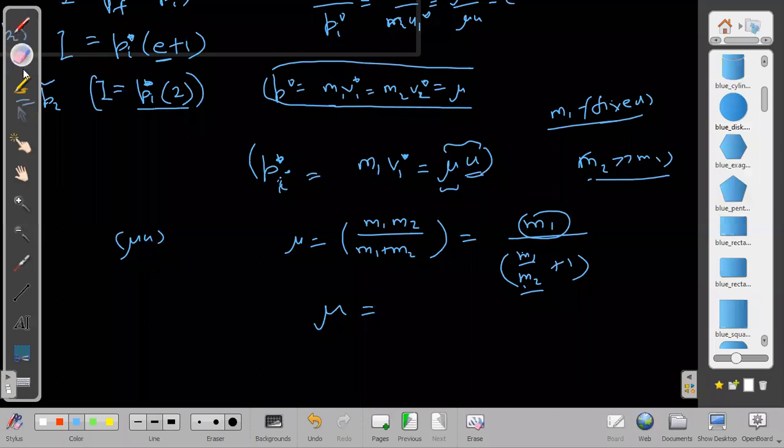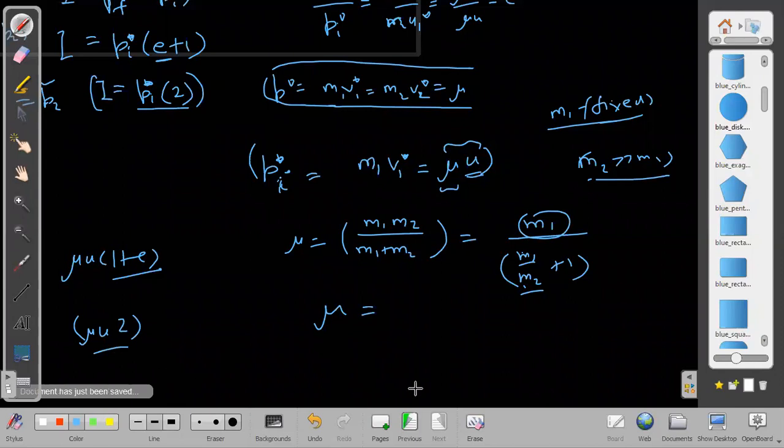Actually, it was not that. Let us go back again. What was the momentum transferred? Momentum transferred was mu into u into (1 plus e). First I chose e so that it becomes maximum. Then I chose e to be 1, elastic collision. But then also I want it to become more. So what value of mu should I choose for it?